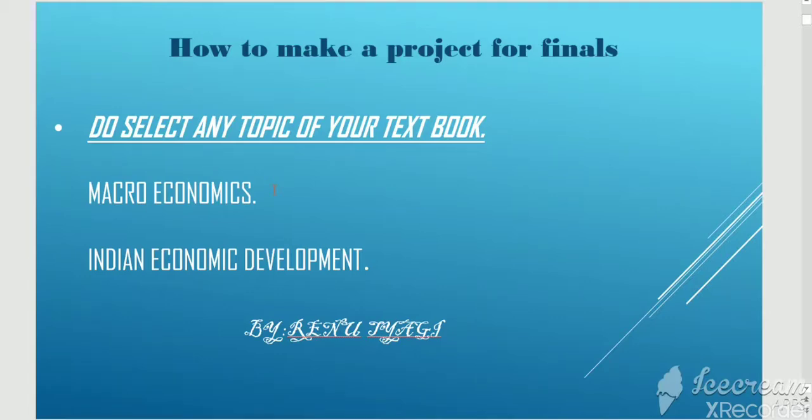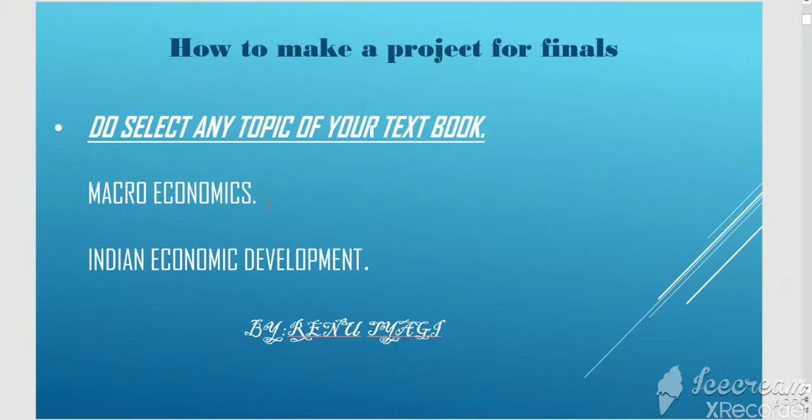You can go with RBI's function. You can go with inflation, deflation measure. You can go with aggregate demand and supply. You can go with three methods to measure national income. You can go with domestic territory. Any topic which you like the most, you can select for your project work.